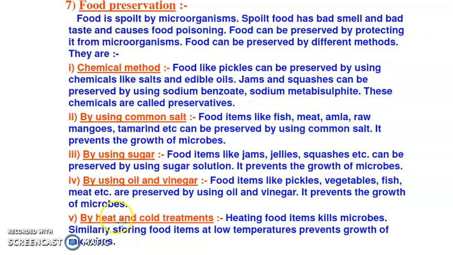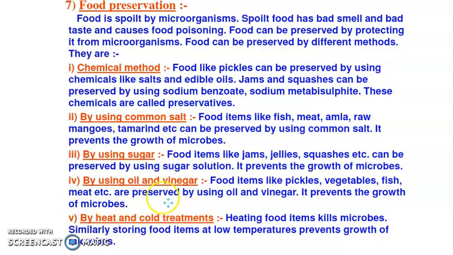For pickles we use oil so that it doesn't get damaged. By heat treatment, the best example is drying. You dry a food, then you use it.